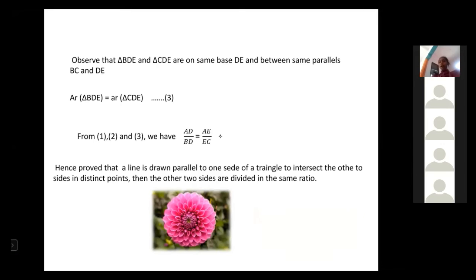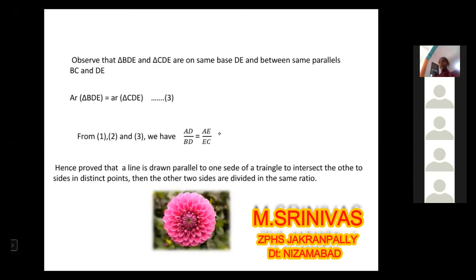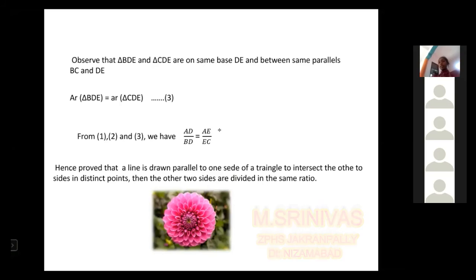then the other two sides are divided in the same ratio. Clear? Any line parallel to one side automatically divides the other two sides in the same ratio. This is the basic proportionality theorem, also called the Thales theorem. Okay. Now, let us go for another theorem.